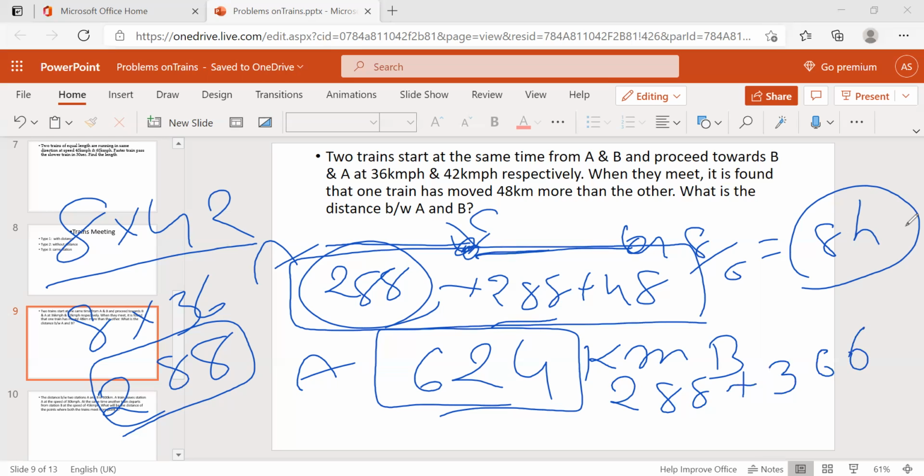Okay, right? 346. Okay, 346 kilometers it moves. Okay, right? Okay. This was the problem.